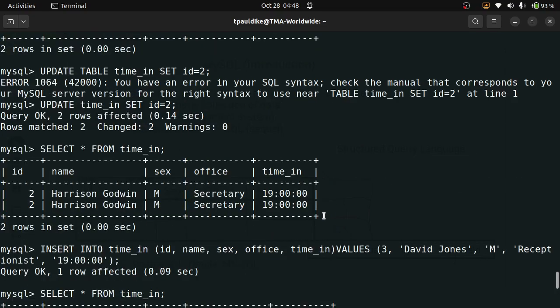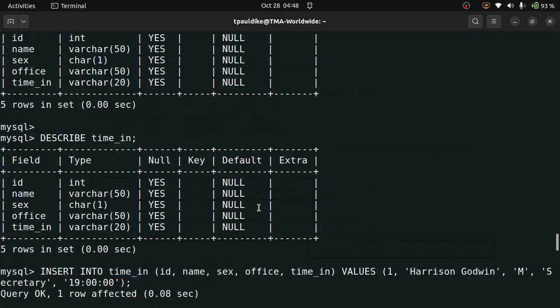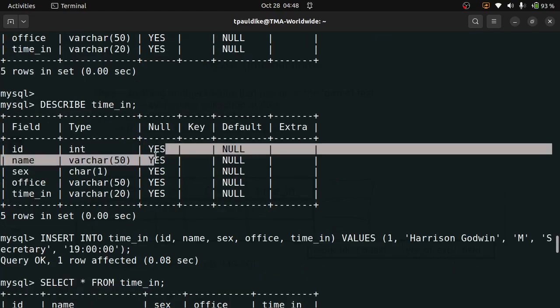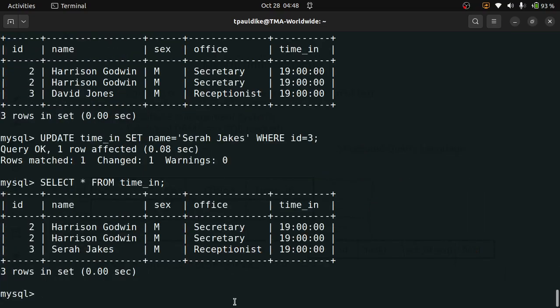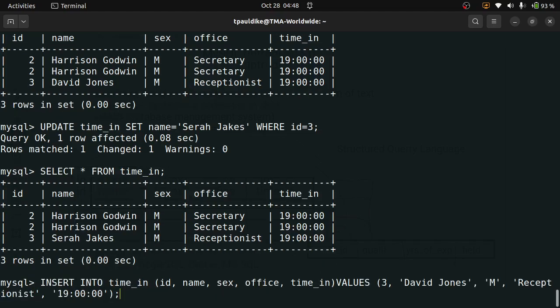Remember earlier when we tried to describe the table so that these fields could be null. What that means is that a user can supply information selectively. Let's use the insert into command again and modify it. I can take off ID. Okay, let me leave ID. Insert name. I can take off anything and nothing will go wrong. I can remove office now. Because I've removed office, the values have to match, right? So I will take off the office value here as well.